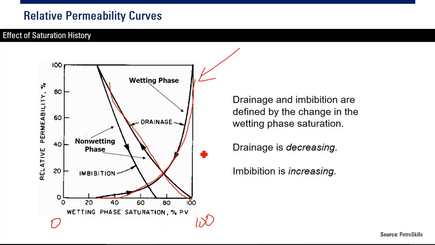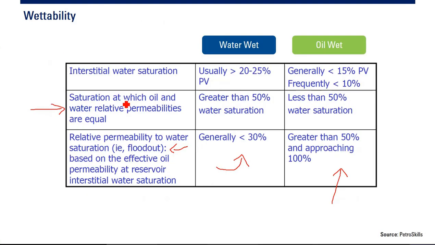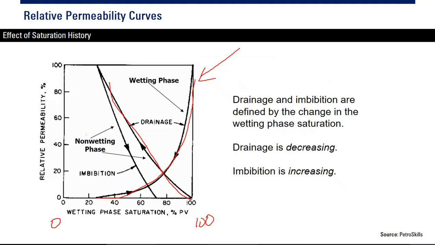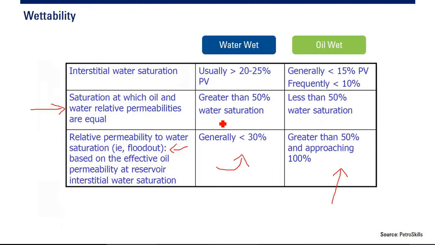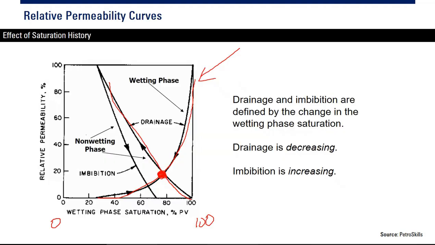And the saturation at which oil and water relative permeability are equal is this crossing point, because the relative permeability is the same. If the crossing is greater than 50% water saturation, at the right, this rock is water wet. But if the crossing is below or at the left of 50%, then we have oil wet.